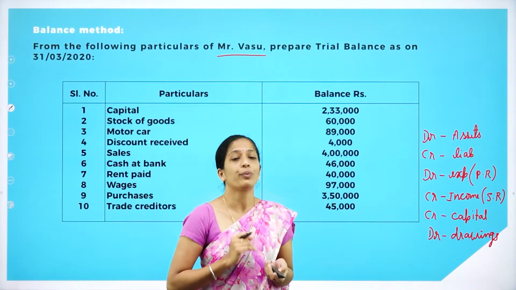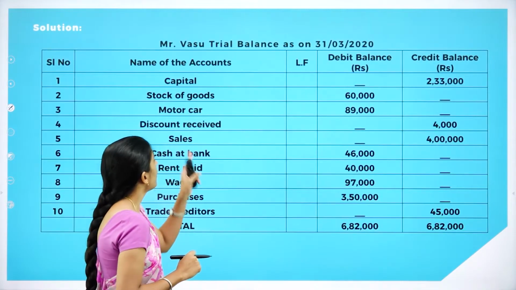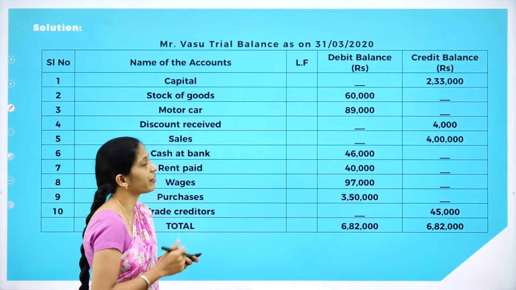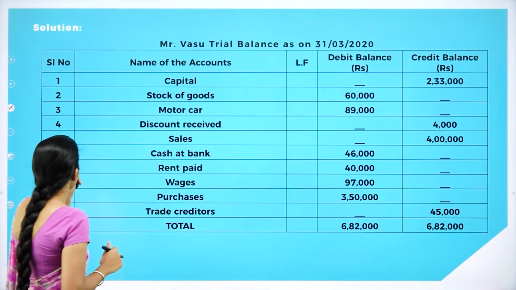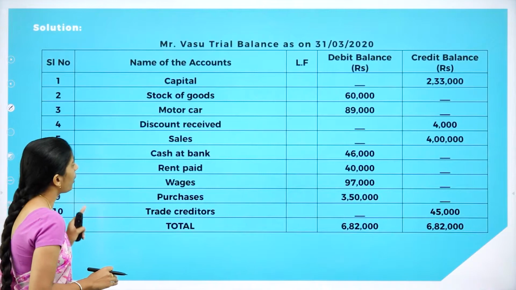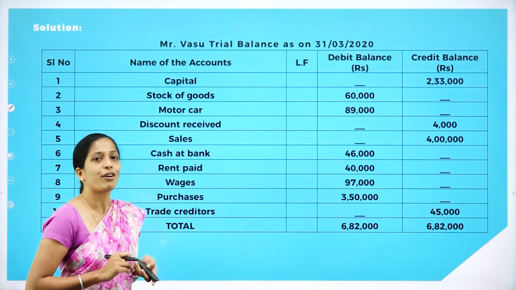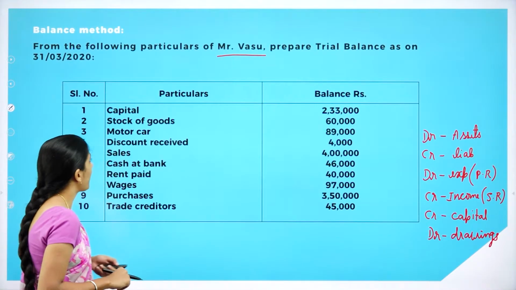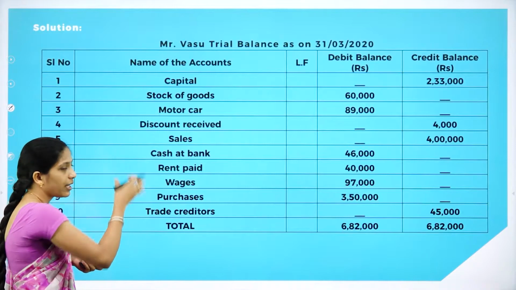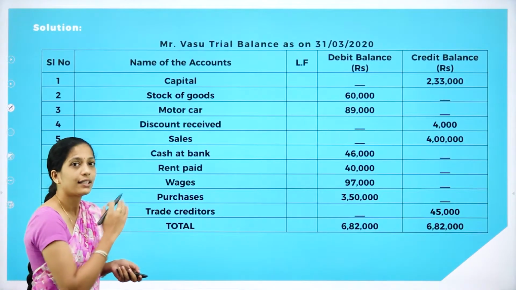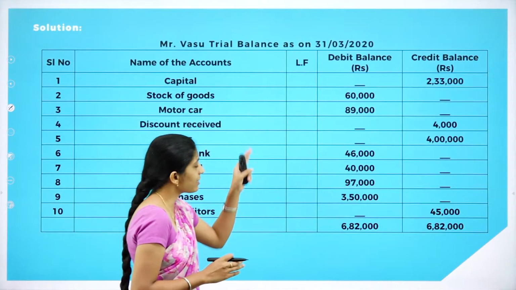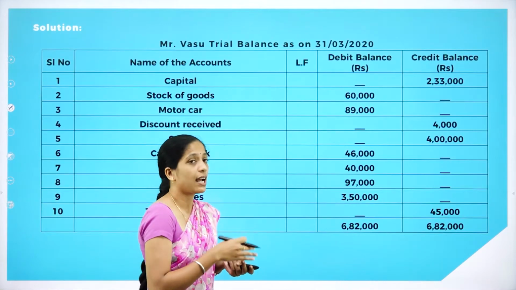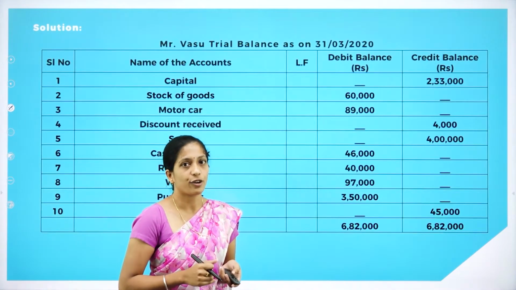Now we shall see how we are going to prepare a trial balance. As I told, we have to begin with the heading, that is Mr. Vasu trial balance as on 31st March 2020. Next, as usual, you will write the serial number in order. Next, name of the account. Under name of the accounts column, you will record all the items which are given in the particulars column, that is capital, stock of goods, motor car. In the same order, you will record the transactions. Next column is ledger folio, which will be empty. And the next one is debit balance, that is in rupees. And the next column is credit balance in rupees.